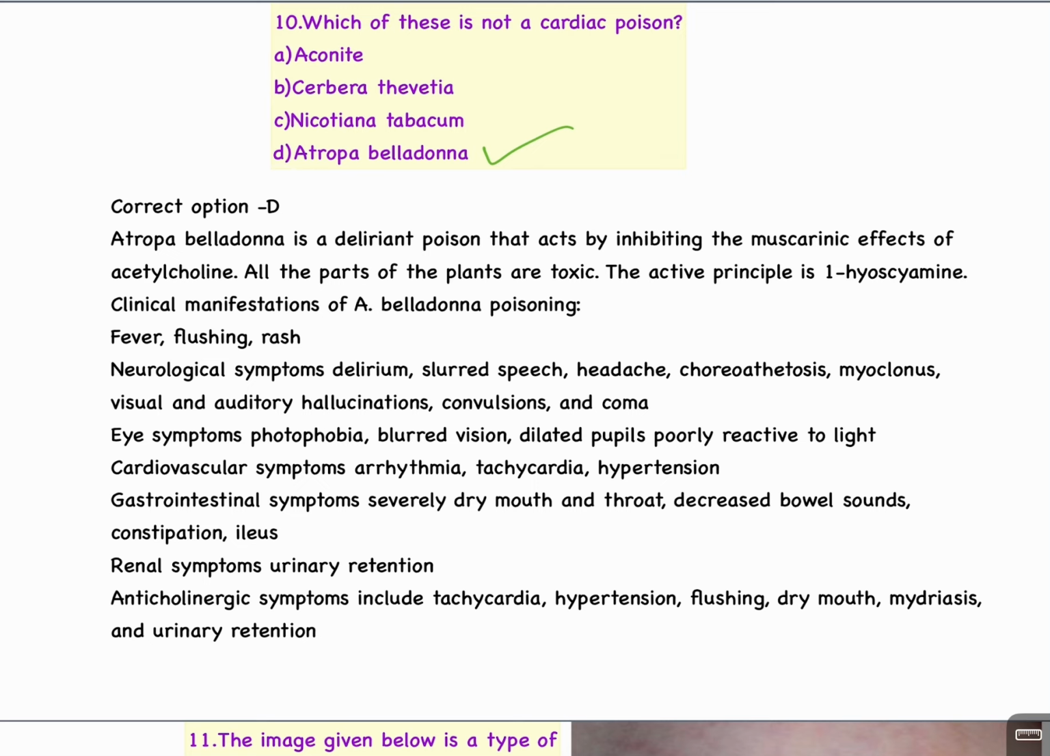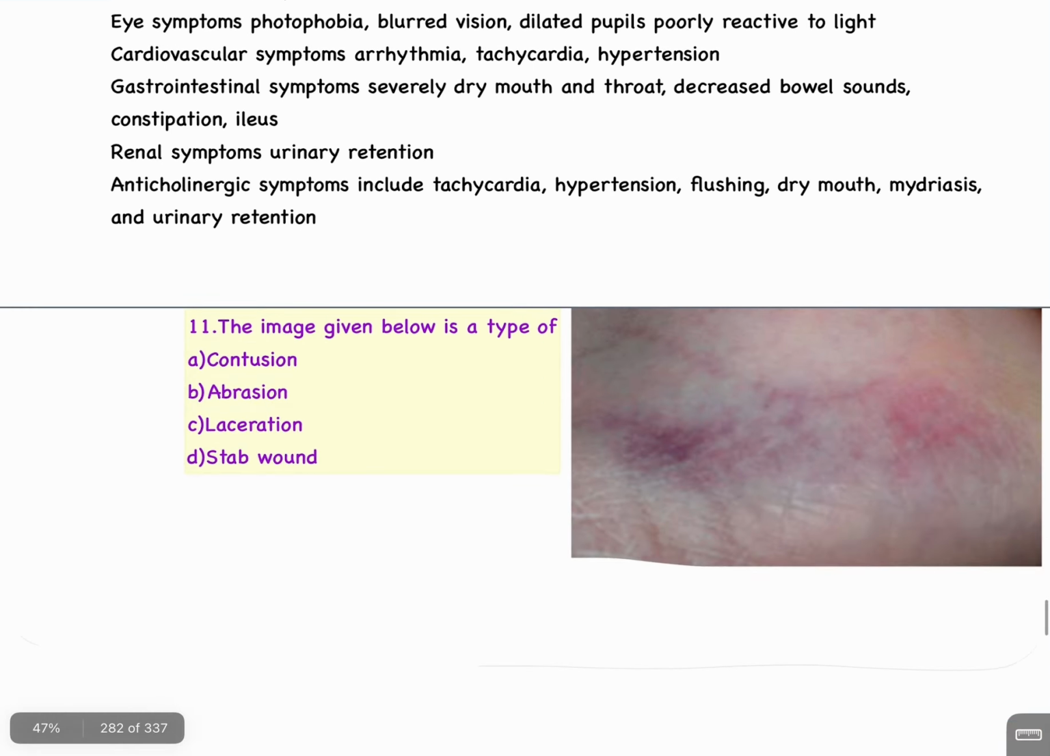Clinical manifestations of belladonna poisoning: fever, flushing, rash. Neurological symptoms: delirium, slurred speech, headache, choreoathetosis, myoclonus, visual and auditory hallucinations, convulsion and coma. Eye symptoms: photophobia, blurred vision, dilated pupil, poorly reactive to light. Cardiovascular symptoms: arrhythmia, tachycardia, hypertension. GI symptoms: severely dry mouth and throat, decreased bowel sounds, constipation, ileus. Renal symptoms: urinary retention. Anticholinergic symptoms include tachycardia, hypertension, flushing, dry mouth, mydriasis, and urinary retention.